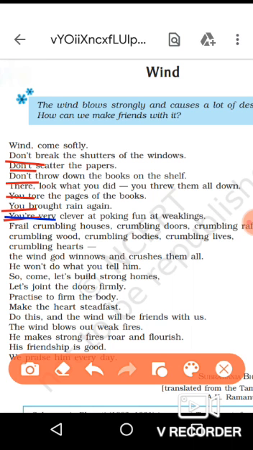That means he is treating wind as a living thing. Here also, he refers to the wind as "he" and "his" in the second last and third line. So, these instances personify the wind.